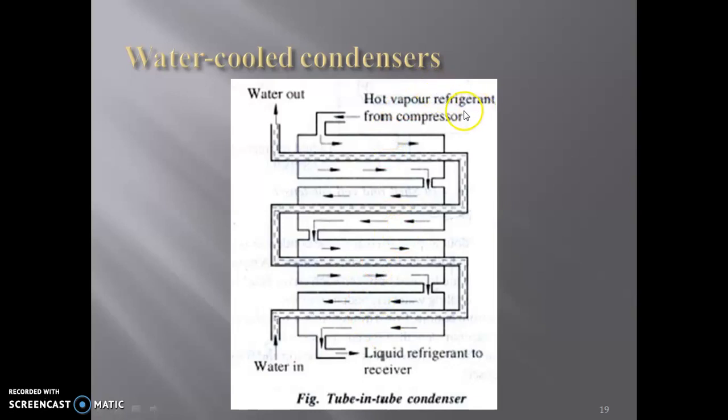So hot vapor refrigerant from the compressor will enter from this inlet of the condenser and moves inside the tube, and due to the contact area with the water cooled tube, its heat is rejected and the hot vapor refrigerant is converted into liquid refrigerant, and that liquid refrigerant is stored in a receiver. So this is the working of the tube in tube condenser.